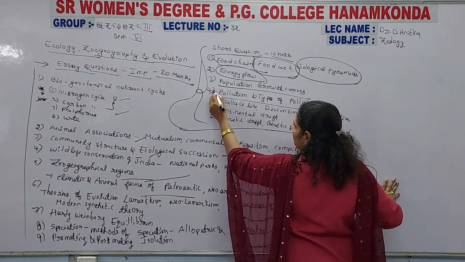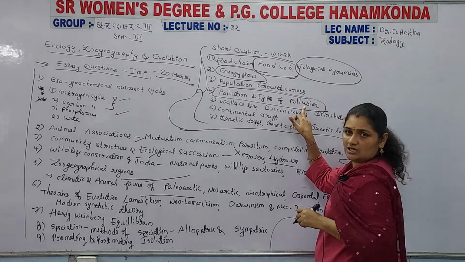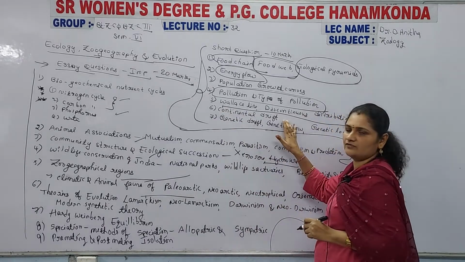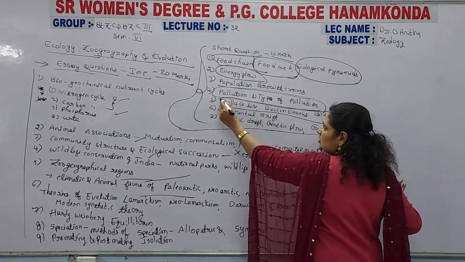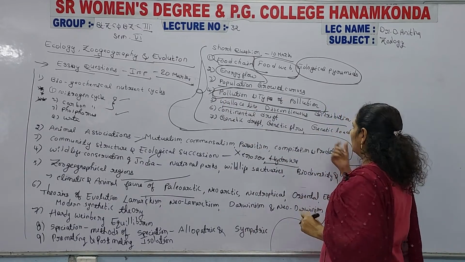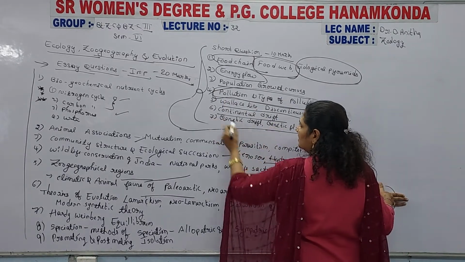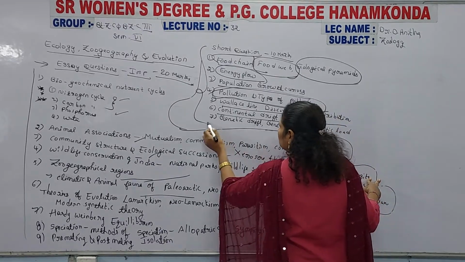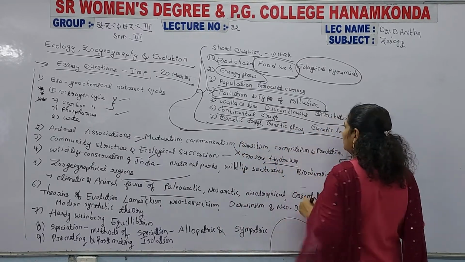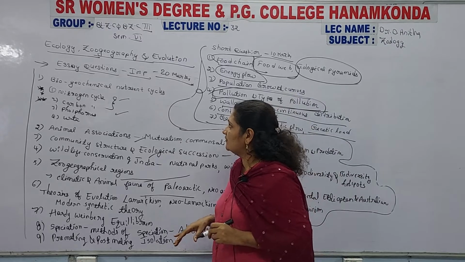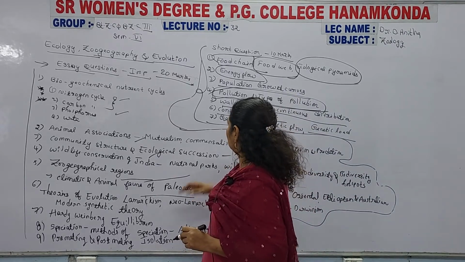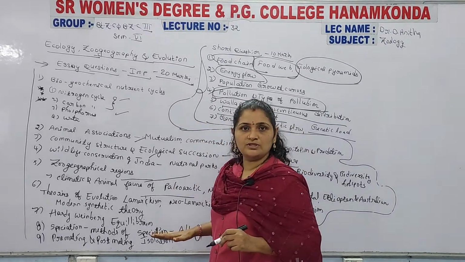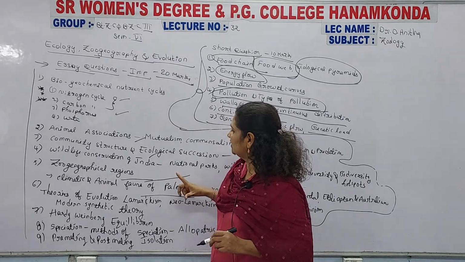The Wallace line is important; sometimes they ask it in the essay and also in the short answer. The Wallace line and discontinuous distribution are only for the short answer and not for the essay. Pollution also has some chances of being asked as an essay question. Continental drift is also for the essay question, and genetic drift, gene flow and genetic load are also there. These are the questions mainly included in the short, long and essay questions. So clearly note all these questions in your notebook and concentrate on them.